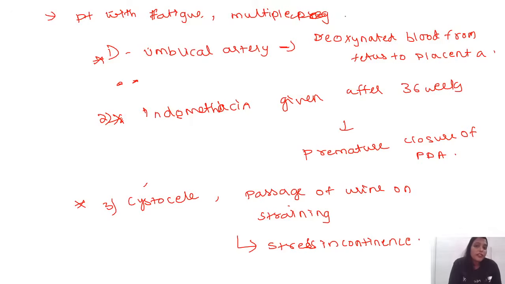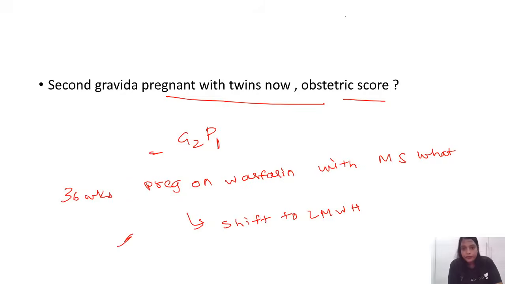After that she never had menstruation, and probably if they would have given failure of lactation also, then that is nothing but the Sheehan's. So I think all of you are clear with the Sheehan's. So I think these are the questions which we missed out. So Sheehan's, cystocele stress incontinence 100%. Indomethacin will cause premature closure of PDA. Umbilical artery, deoxygenated blood from the fetus to placenta, right? And warfarin at 36 weeks you have to shift to low molecular weight heparin.